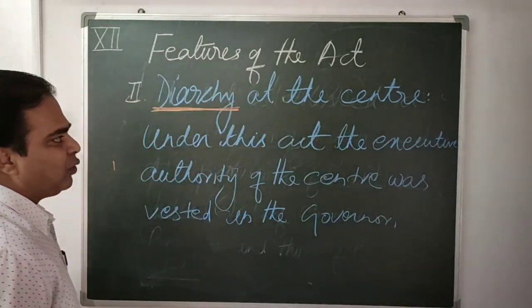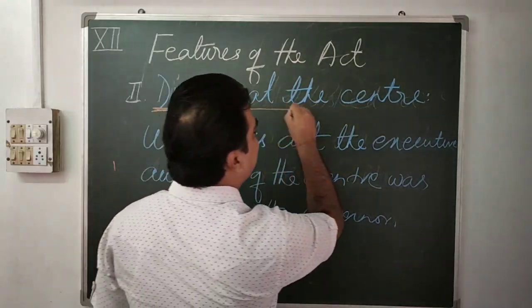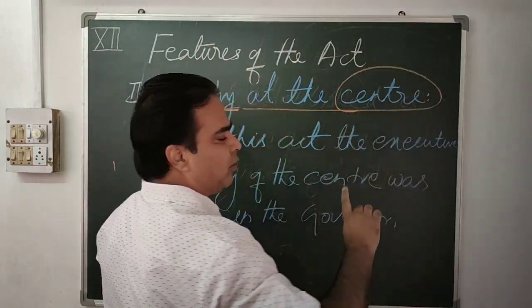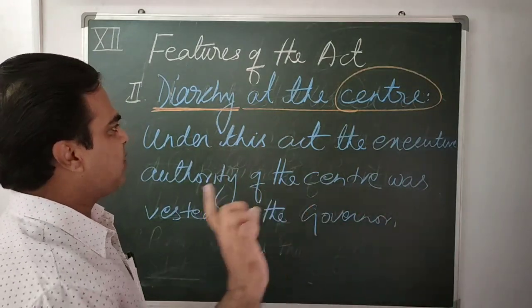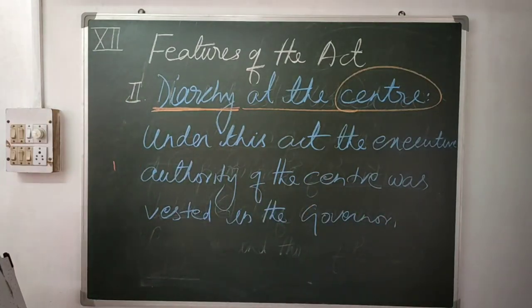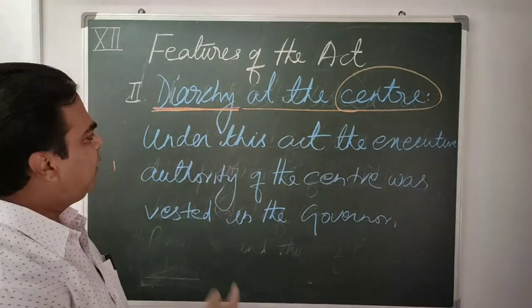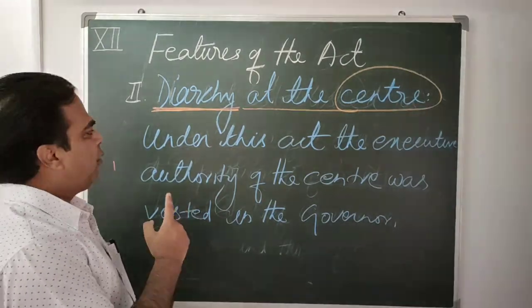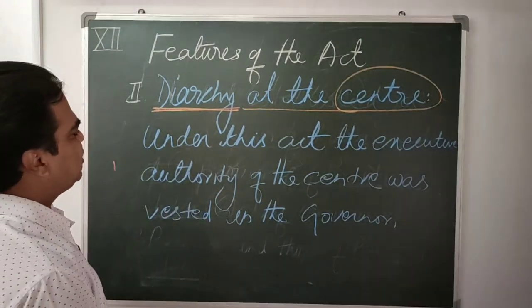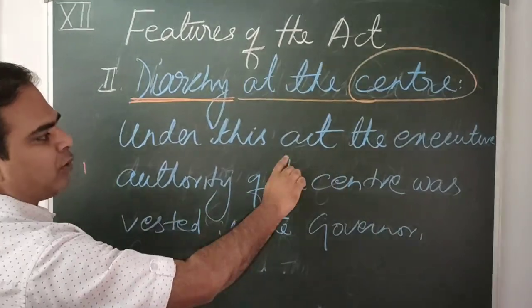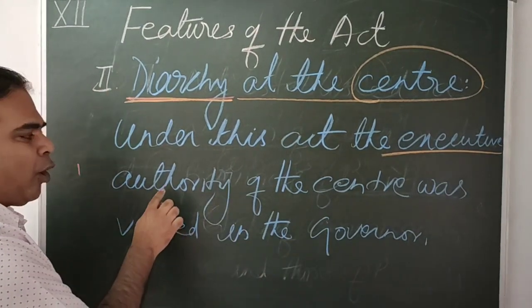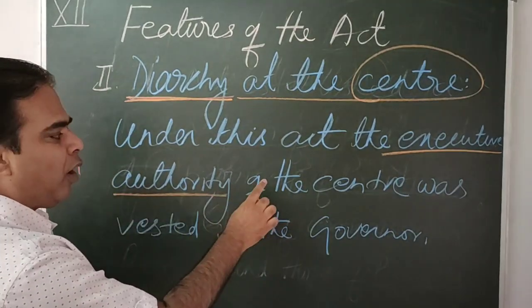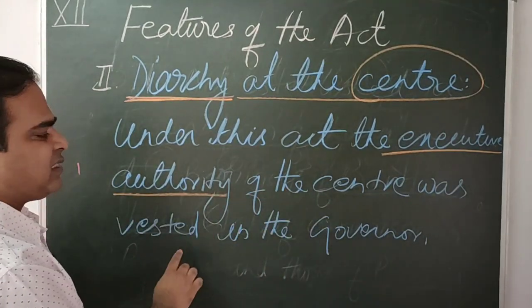So diarchy was introduced at the center, dual government at the center. At the provincial level, diarchy was abolished. According to this feature of the act, the executive authority was vested in the governor.